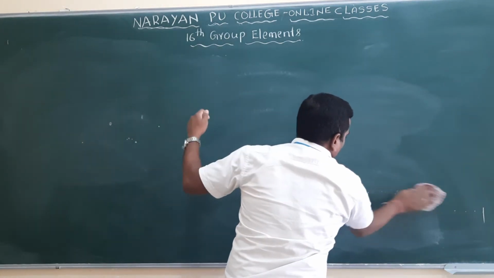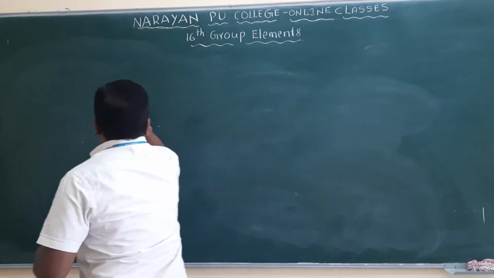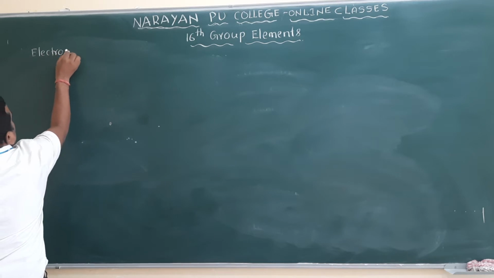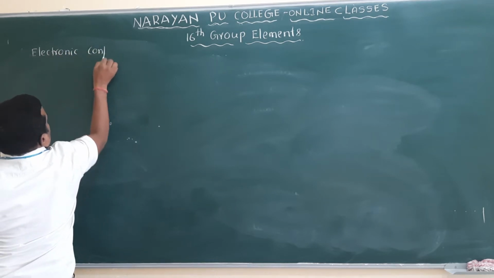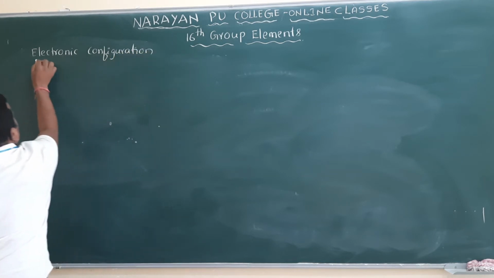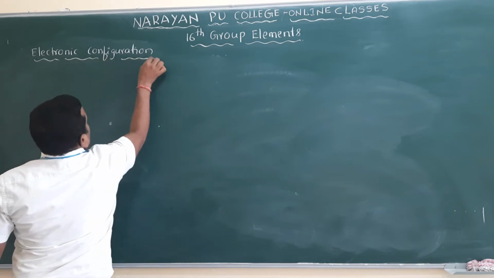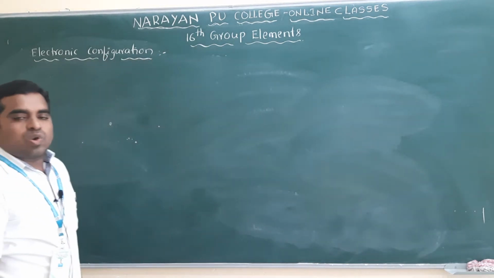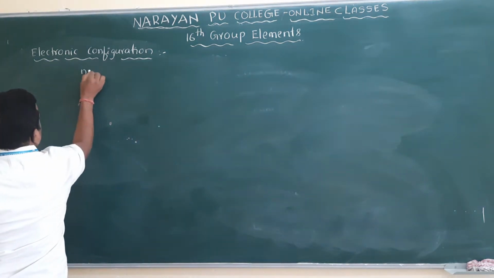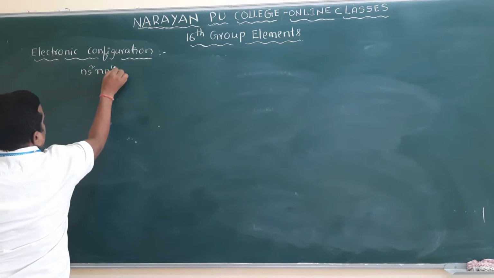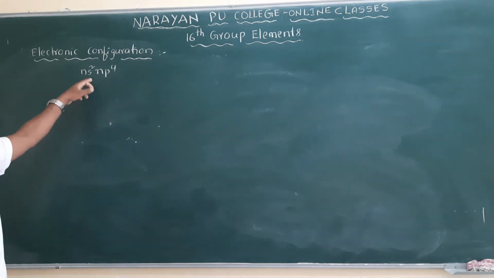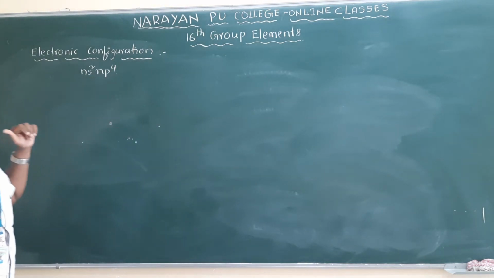The general electronic configuration of 16th group elements is ns2np4.